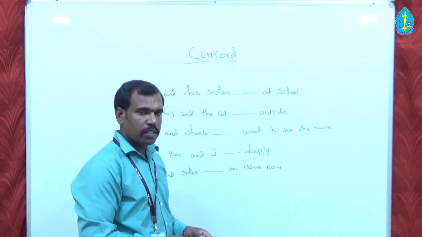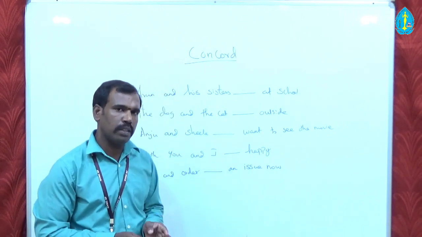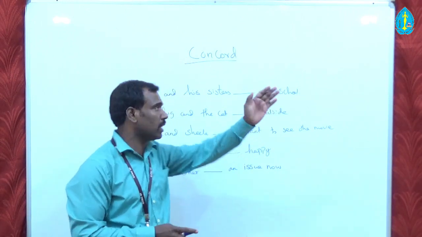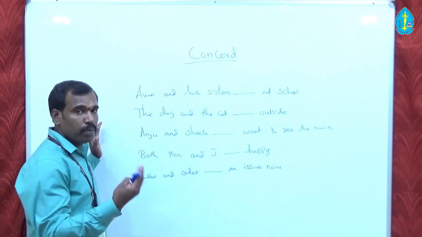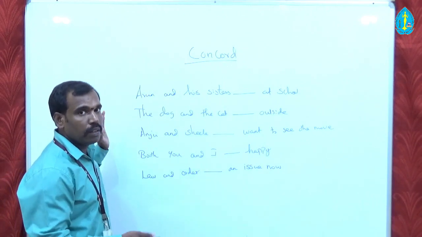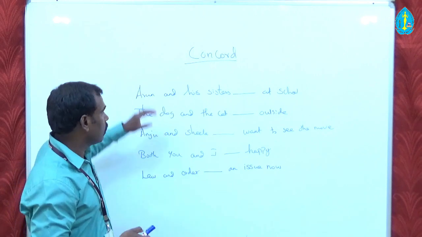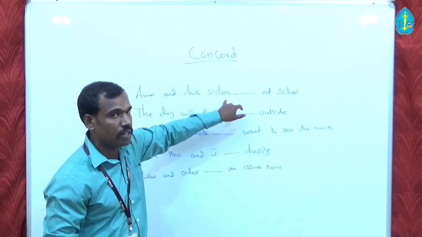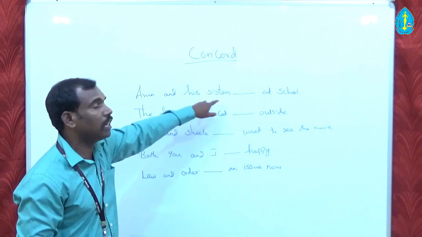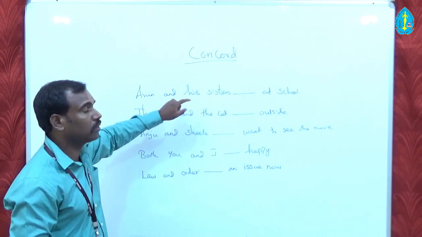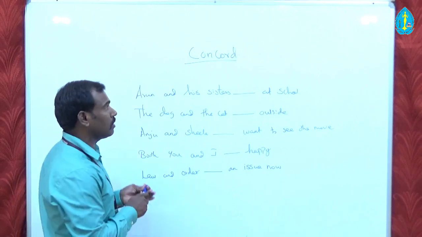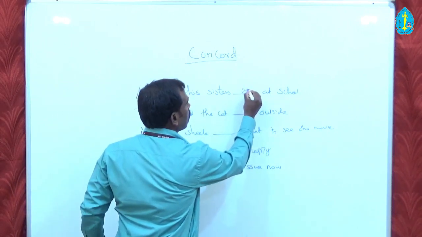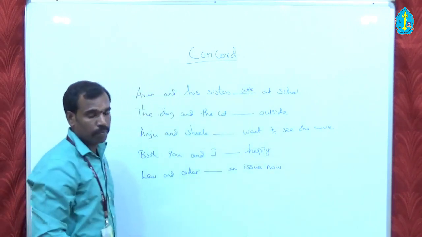So alright, have you understood the 4 rules today as we have discussed, and these are the examples. It will definitely help you understand better the above said 4 rules. And the example number 1 is Arun and his sisters. So it means 2 singular nouns are connected using and. So it takes plural verb here. So Arun and his sisters are at school.